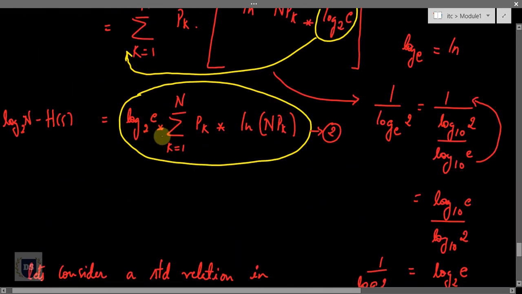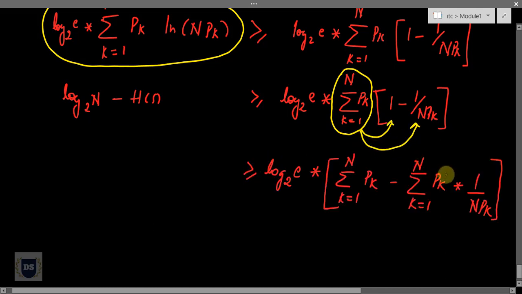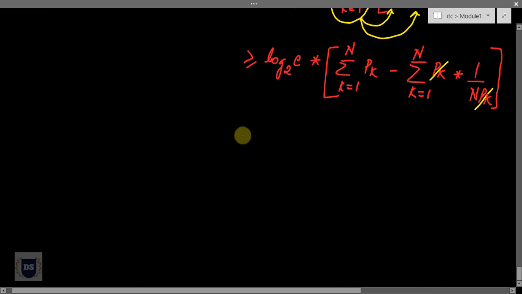So this expression is in turn equal to log to the base 2 n minus h of s. So I can substitute log to the base 2 n minus h of s in my current expression. Now I'll multiply this term here as well as here. After multiplication, I can easily cancel out pk on the numerator as well as on the denominator, and I'll be left with this.